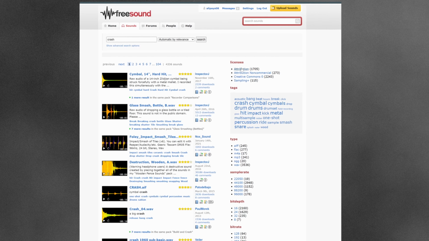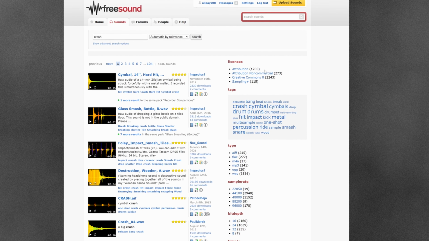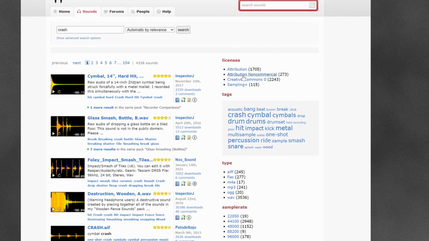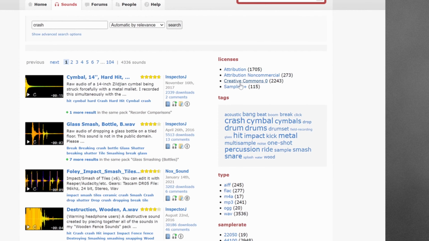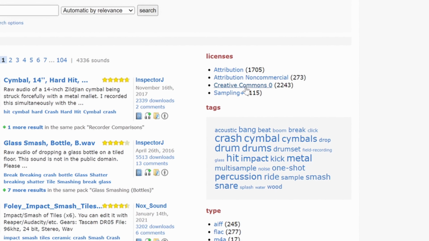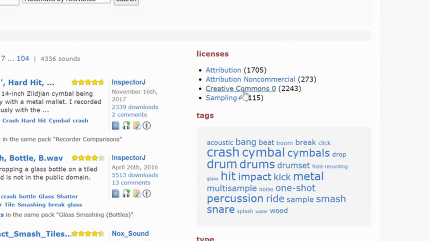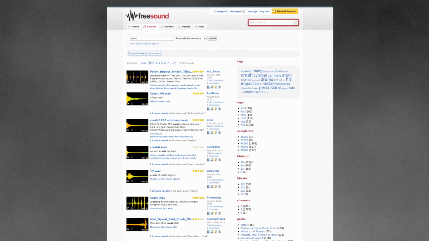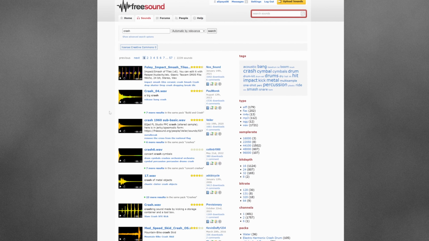We have the attribution, which you need to give credits to the creator, and the second one is attribution non-commercial, and this is what we don't want, because it's not for commercial use, only for personal use. And here we have the Creative Commons. This is the one we want to use, because this is the one we don't need to give attribution for. But actually, guys, it is always appreciated to give attribution or give credits to these people, because they really took the time to create these free sound effects for us. Anyway, you click on Creative Commons right here and you'll see a lot of results for the crash sound effect.